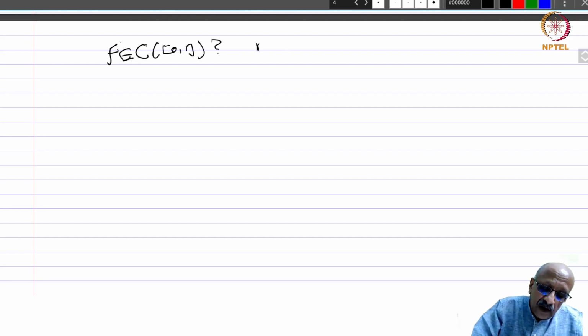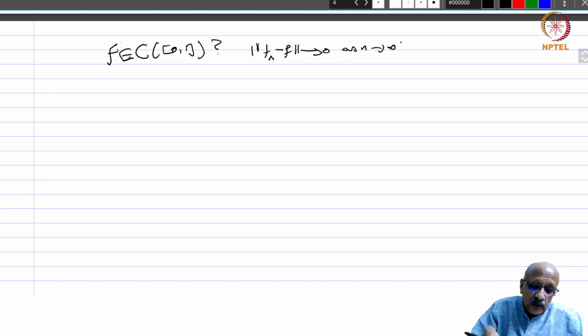And then of course we need the norm of f_n minus f to tend to 0 as n tends to infinity. If we answer these two questions in the affirmative, then the Cauchy sequence will have a limit, and therefore the space will become a Banach space.